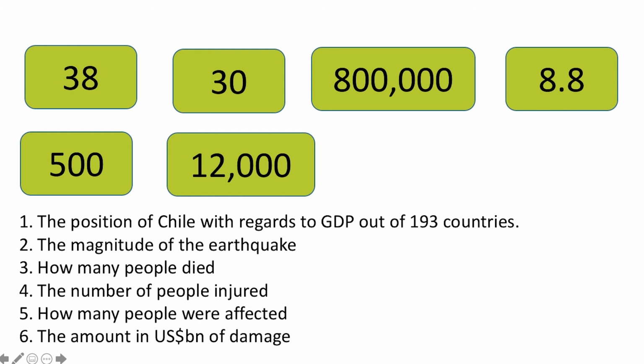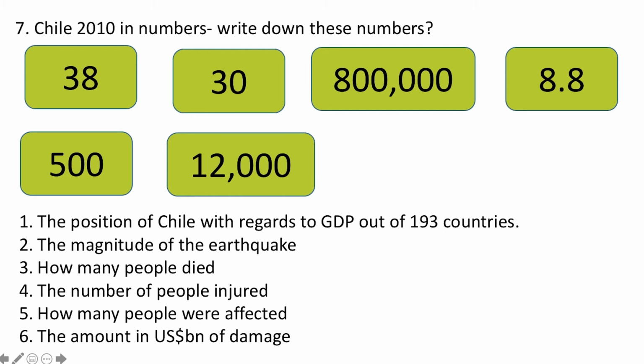Let's take a look at the numbers here. We've got number 38, 30, 800,000, 8.8, 500 and 12,000. The earthquake in Chile struck in 2010. Are you able to match these numbers with the questions beneath? Let's take a look.